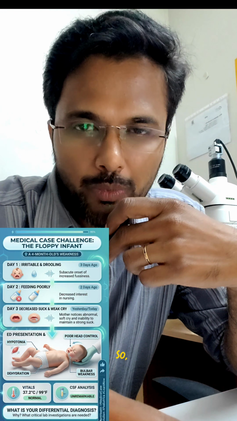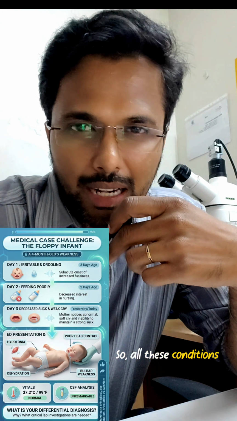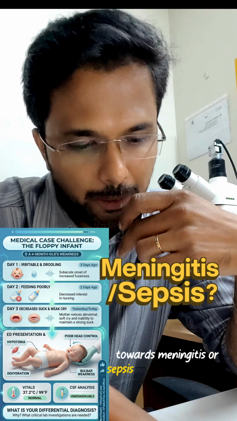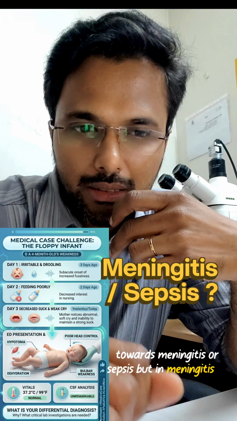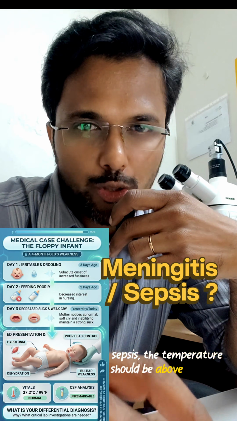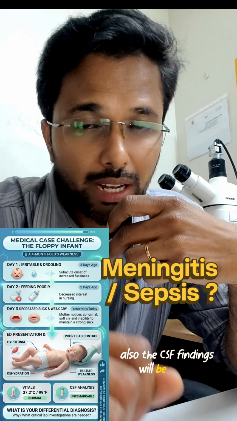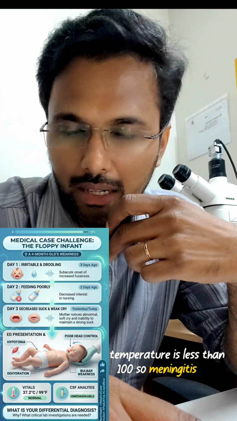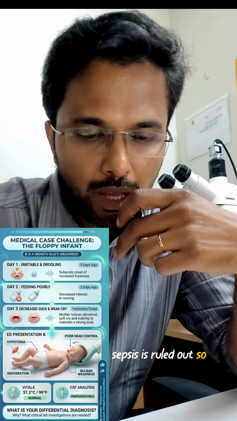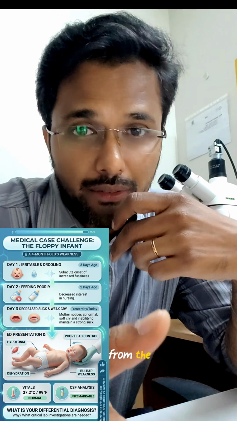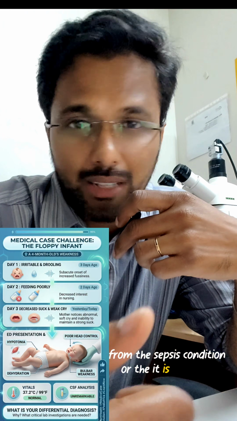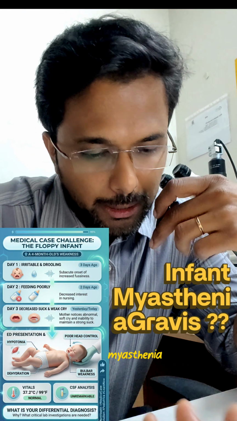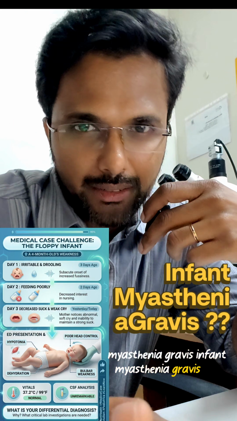So let's decode now. All these conditions may turn the case towards meningitis or sepsis, but in meningitis or sepsis, the temperature should be above 100 and the CSF findings will be there. But here there are no CSF findings and the temperature is less than 100, so meningitis and sepsis are ruled out. So we have to think apart from sepsis or meningitis, which are inflammatory conditions, whether it can be myasthenia gravis, infant myasthenia gravis.